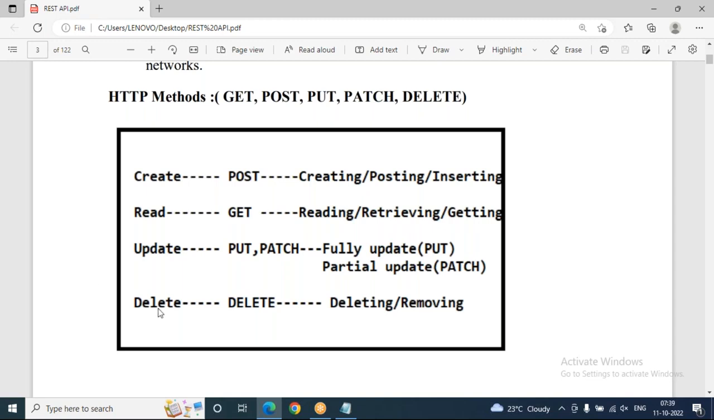Now you can see here clearly I mentioned create means we can post the record. Creating or posting or inserting. Read means get only: reading or retrieving or getting. Update means put, patch. So put means fully update, patch means partial update. So both are required. Both ways we have to do all operations, especially CRUD operations. Delete means removing the records from the database only. So these are the methods involved in Django REST framework clearly.